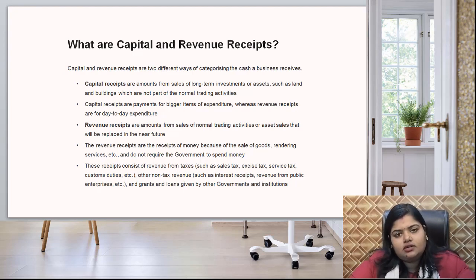Now, what is revenue receipt? Revenue receipts are the amount from the sale of normal trading activity or assets sale that will be replaced in the near future. So, revenue receipts are the receipt of money because of the sale of goods and rendering of services, and do not require the government to spend money. These receipts consist of revenue from taxes and non-tax revenues, and grants and loans given by the government and institutions. Okay, so basically they both are the same, but one is the expense side and one is the income side.